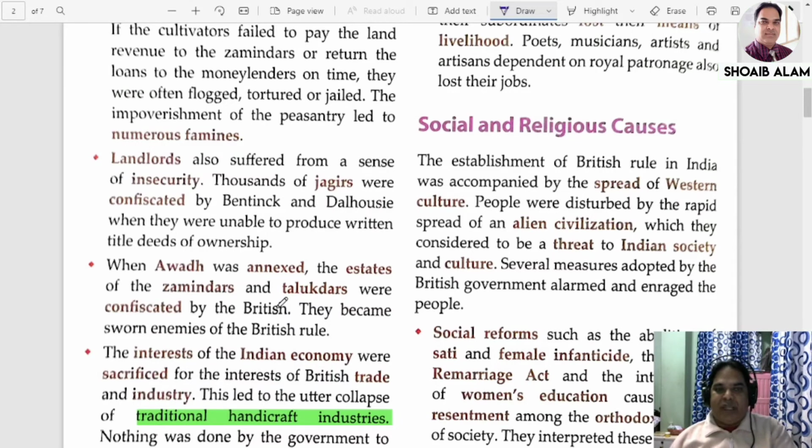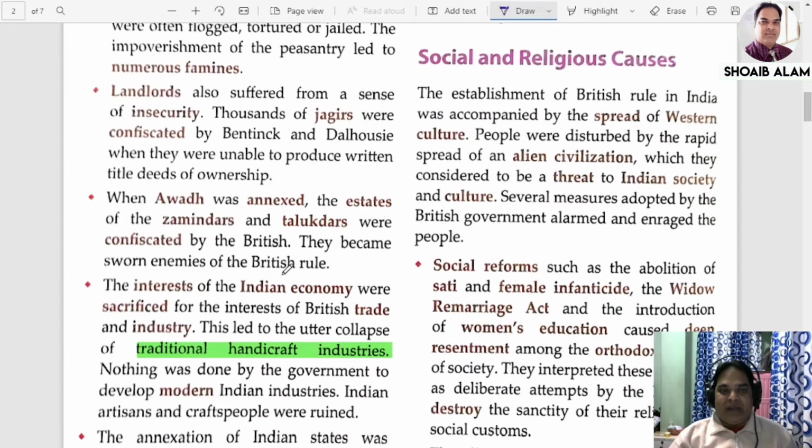Due to this, the people of Awadh, mostly the zamindars whose properties were seized, became the sworn enemies of the British. They hated the British like anything.